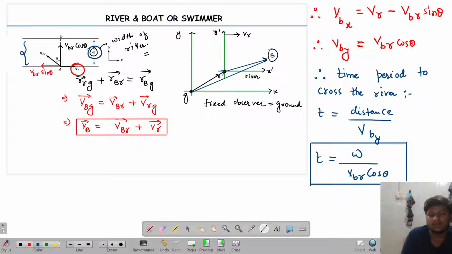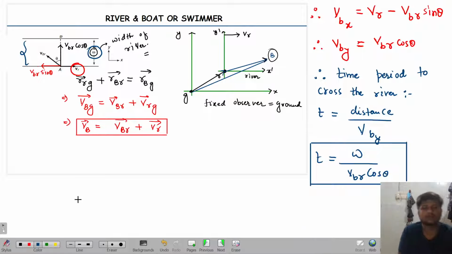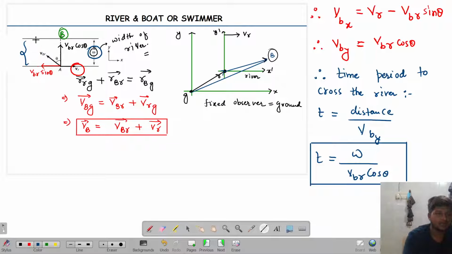Okay. Now look over here. Now you try to see what is going to happen. This particular person, let's suppose, does not end directly at the end point B. What can happen? This person will end up somewhere on the opposite bank, somewhere over here, or not. Tell me yes or no.